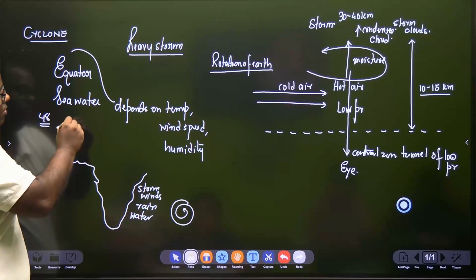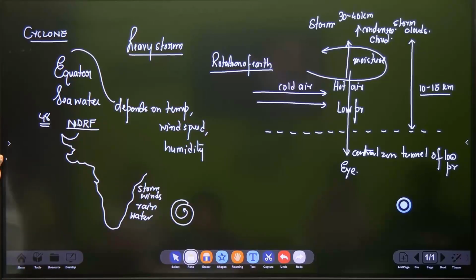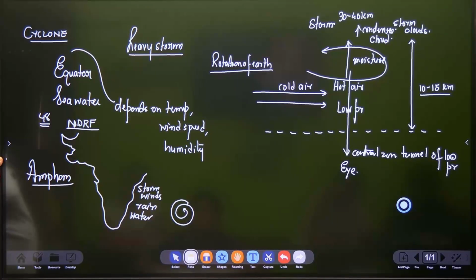So in India we have this team NDRF, if you have heard the name, National Disaster Response Force. This force will immediately come into all these coastal areas and start evacuating people. In the year 2020, I don't know how many of you know, there was a cyclone called Amphan. Amphan hit West Bengal and damaged it very badly, and also some part of Orissa, but maximum damage was felt at that time in West Bengal.